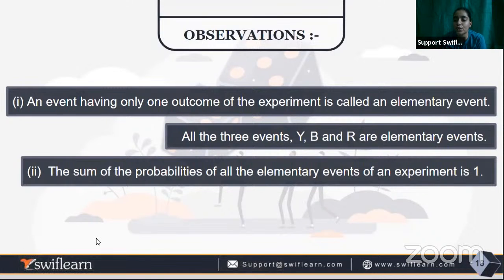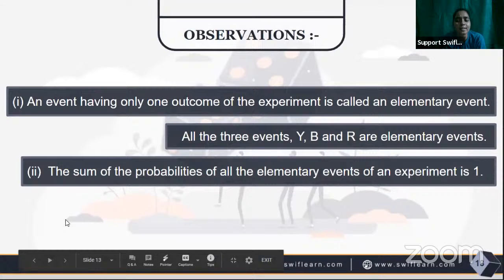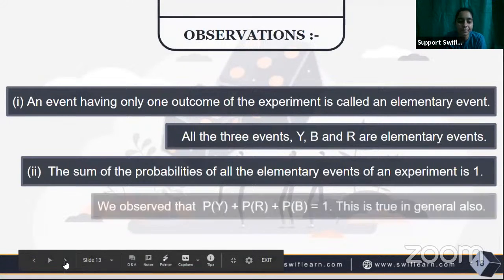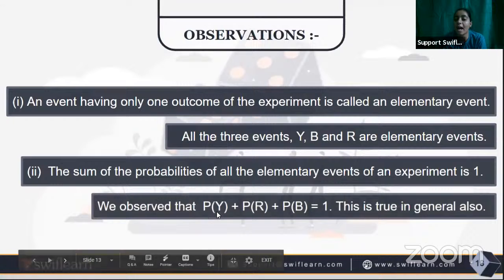The sum of the probabilities of all the elementary events of an experiment is 1. Obviously, I already told you, when you add all the possibilities of the happening of an event from one experiment, it will always equal 1. And the probability lies from which to which? 0 to 1. You have always seen that probability lies between 0 and 1. So we have observed that P of Y plus P of R plus P of B is equal to 1. So this is true in general also.